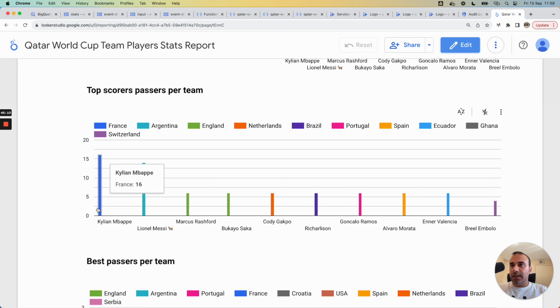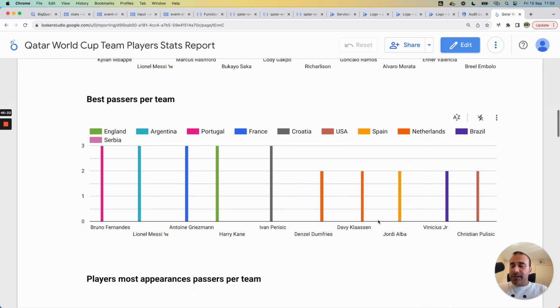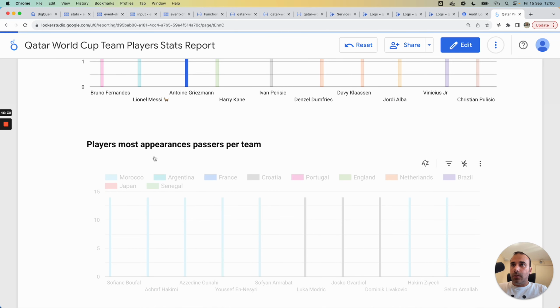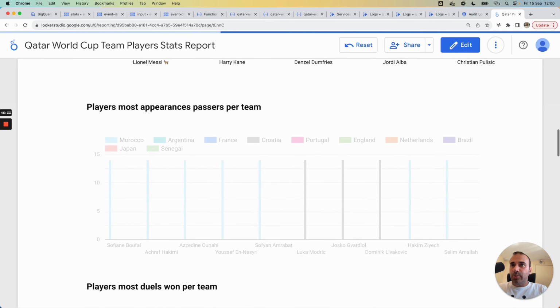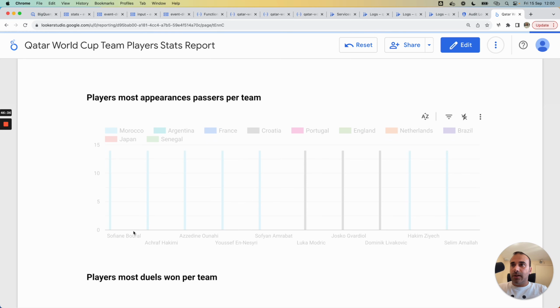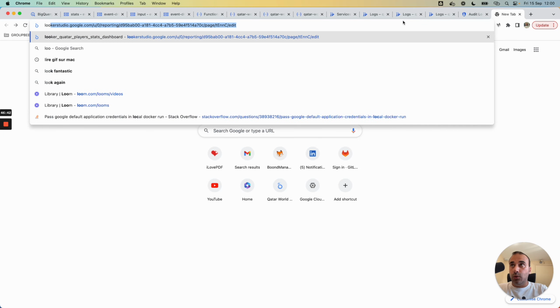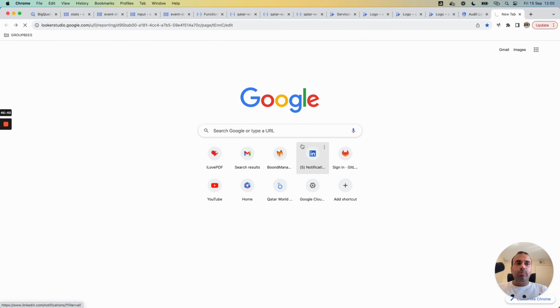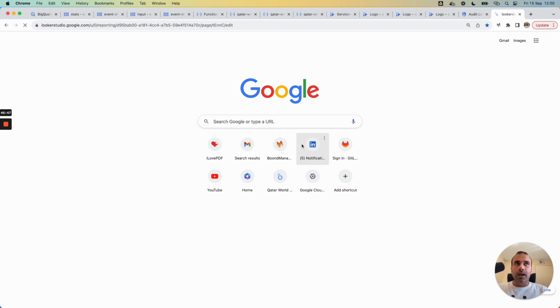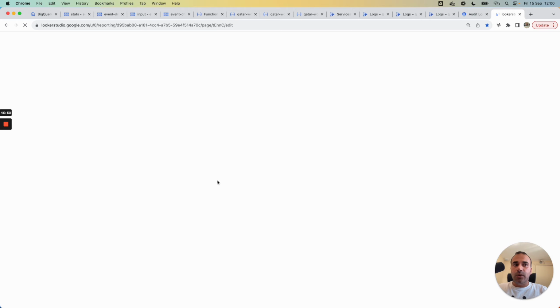For example, here Kylian Mbappé is the top scorer for the France team, and Lionel Messi for Argentina, and so on. We have the same logic here for the best passer, with Bruno Fernandes, Lionel Messi, Antoine Griezmann, and so on. And for the most appearances per team, we have some Moroccan players. And I will show at the end the statistics for the goalkeeper.